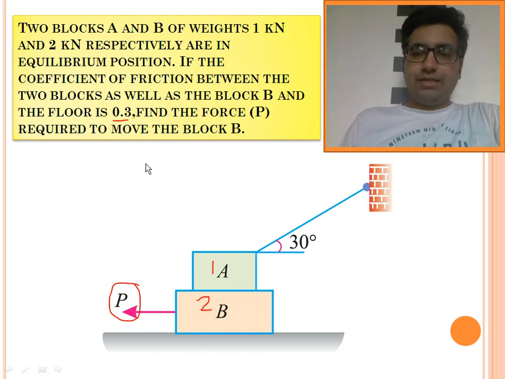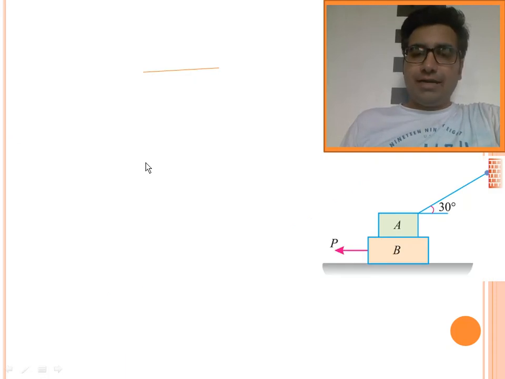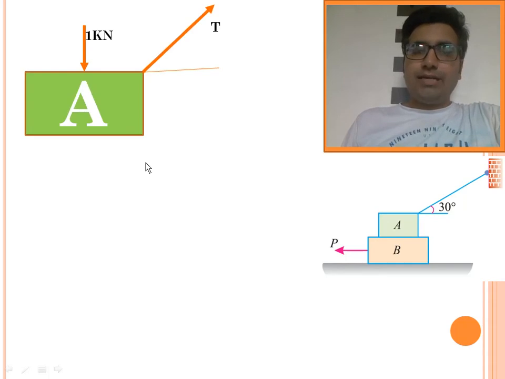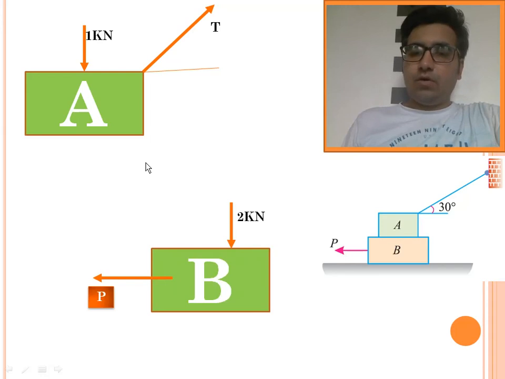So let's do the analysis of this question. My dear friend, let's draw the free body diagram of block A and block B. Block A is connected with a thread and it is resting on block B. The weight of block A is 1 kilonewton and the tension of the wire is taken as T. The tension is at an angle of 30 degrees. Block B is resting on the floor, its weight is 2 kilonewton, and it is under the application of force P.